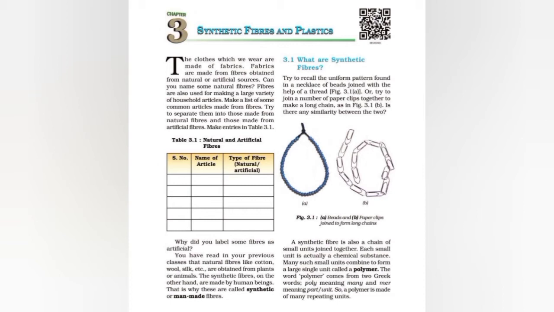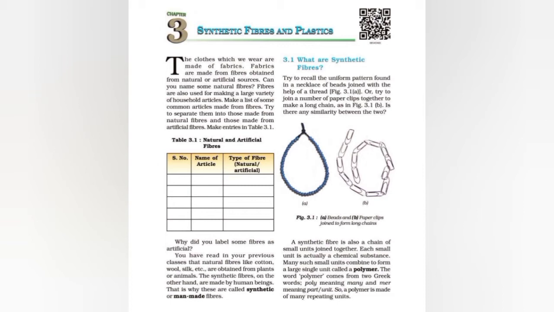Similarly, a synthetic fiber is also a chain of smaller units which are joined together, and each small unit is a chemical substance called monomer. Many such smaller units or monomers join together to form a large single unit that is called polymer. So, according to your textbook, we can say a synthetic fiber is also a chain of small units joined together.